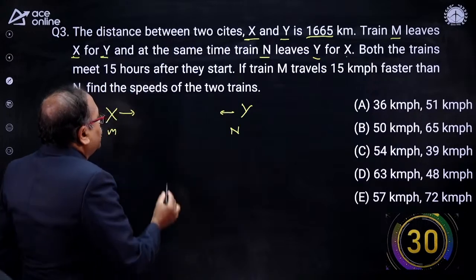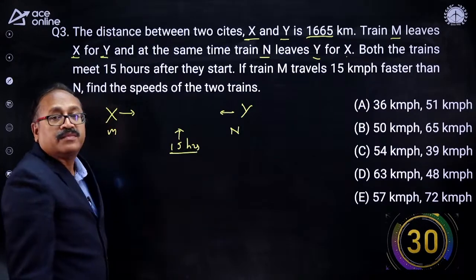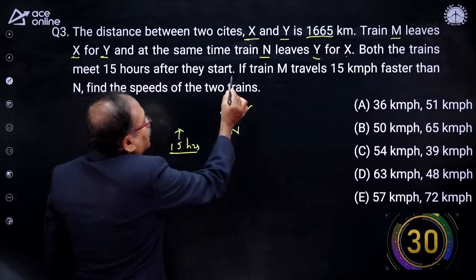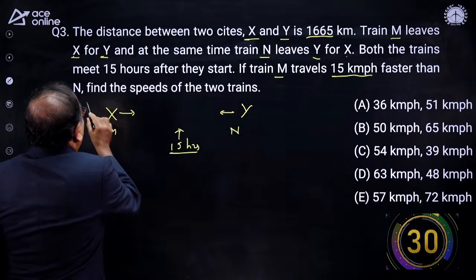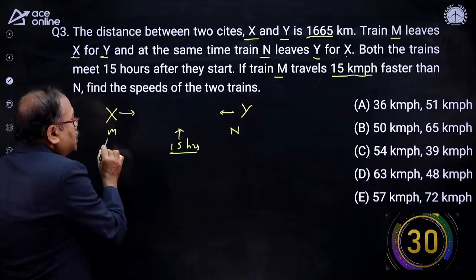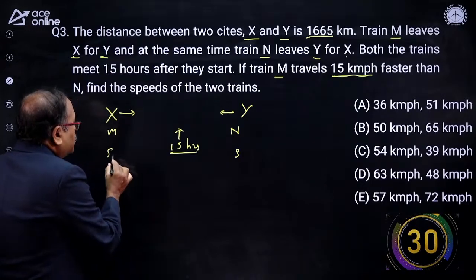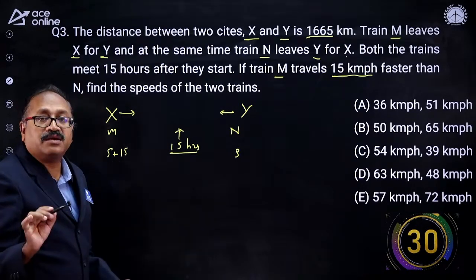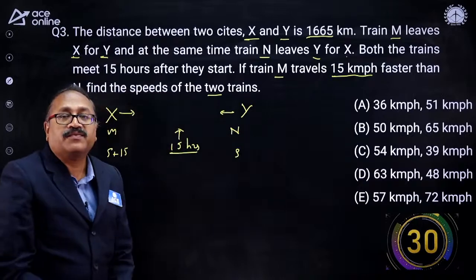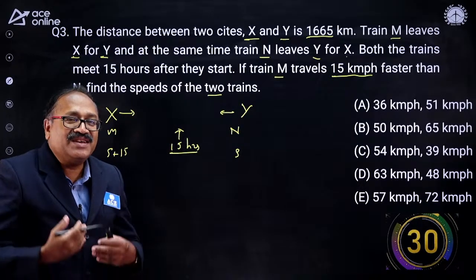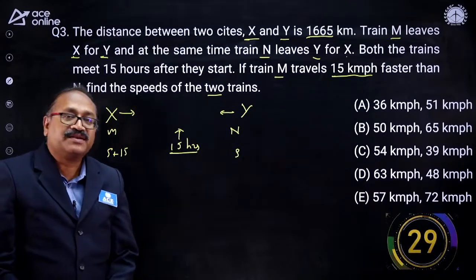They meet after 15 hours. After 15 hours, these two trains meet. Next, train M travels with a speed 15 kilometers faster than N. Train M is faster than N. So if I consider N's speed as S, then M's speed is S plus 15 kilometers. It's given to us. Now find the speed of the two trains. Just think how to answer the question, and if you can, please answer it. Your 30 seconds starts here.